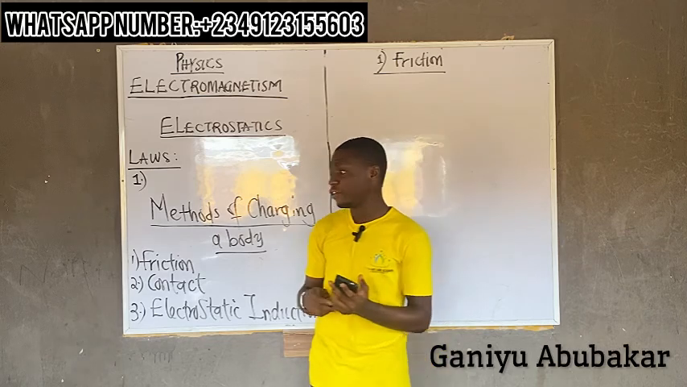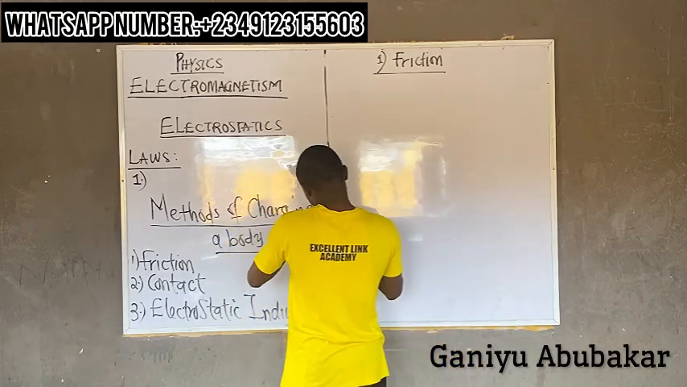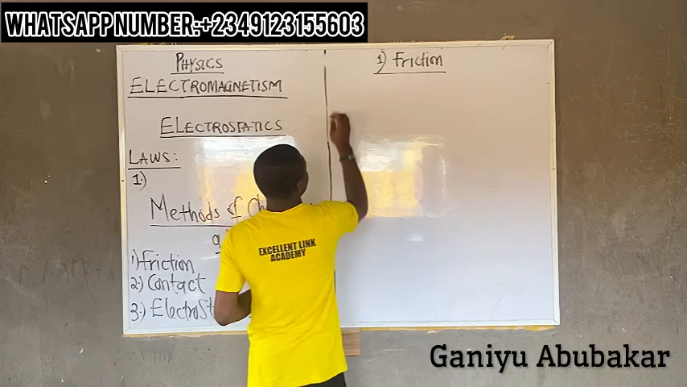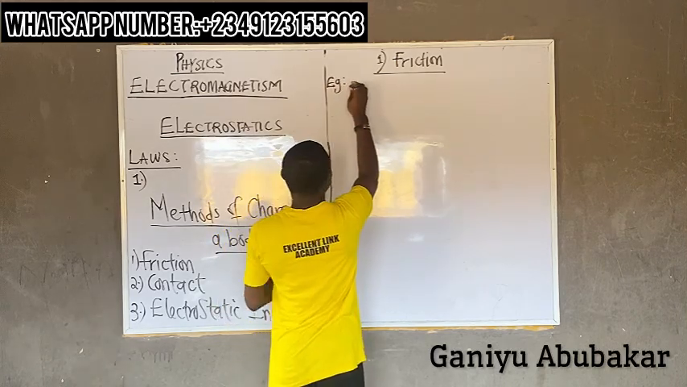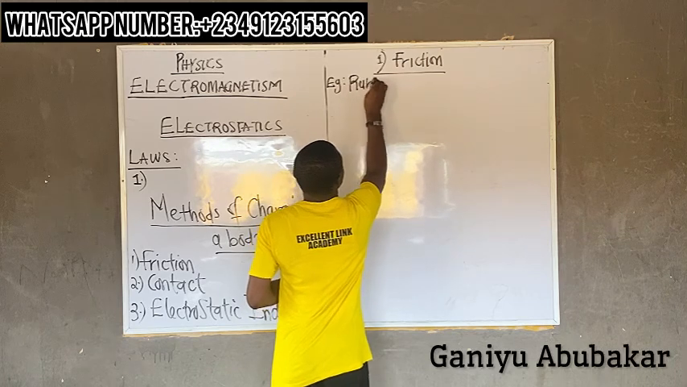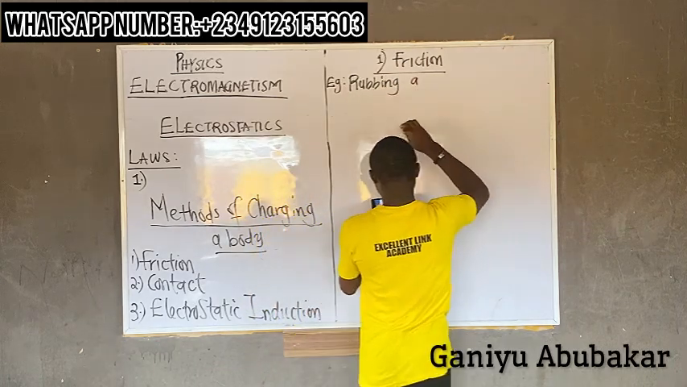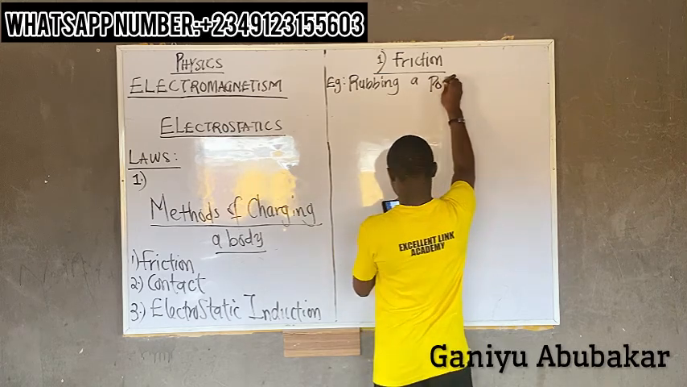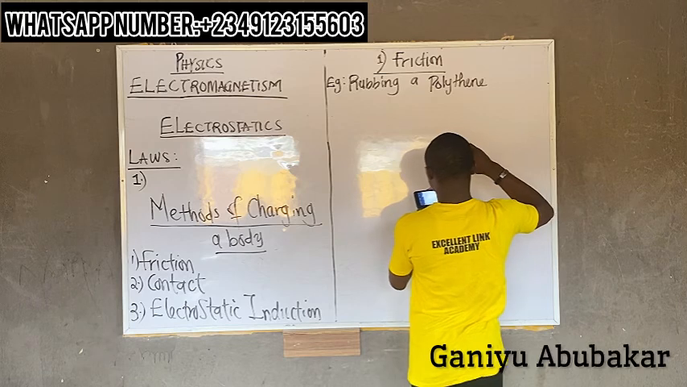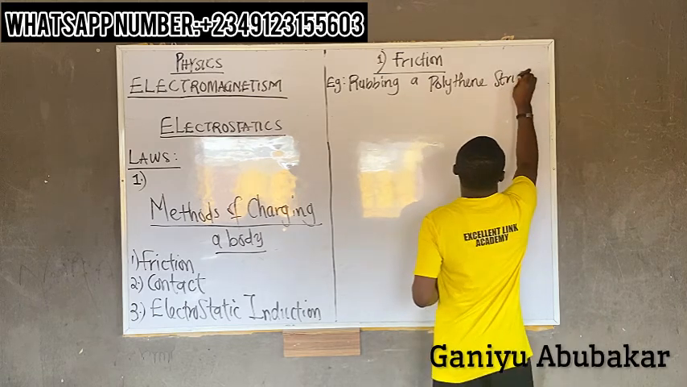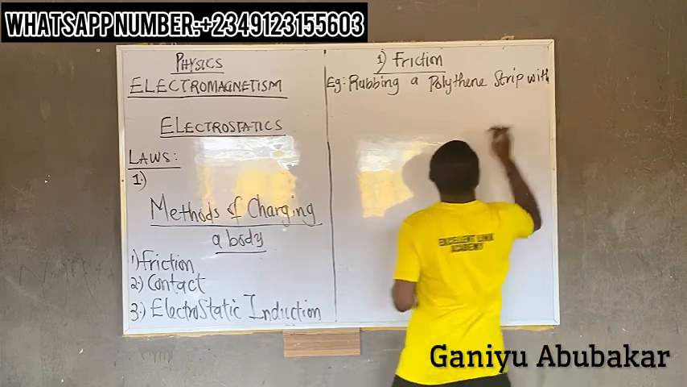Now, the simple example I can give you here for charging by friction is rubbing a polythene strip with a biro.